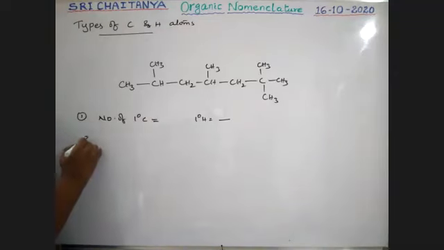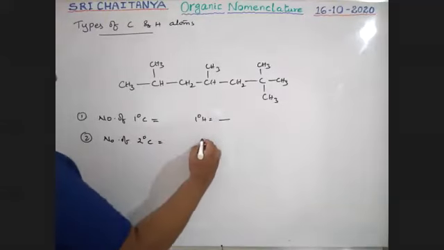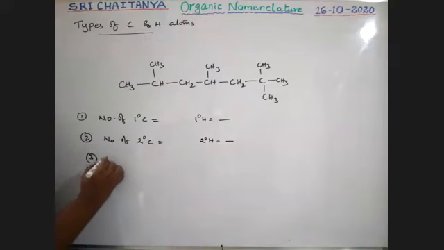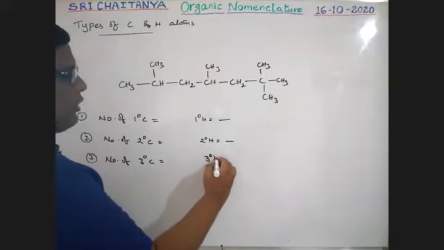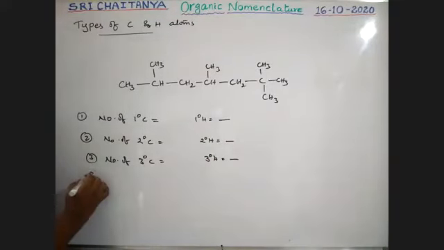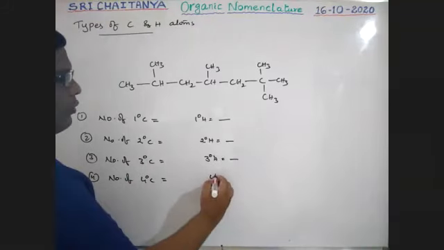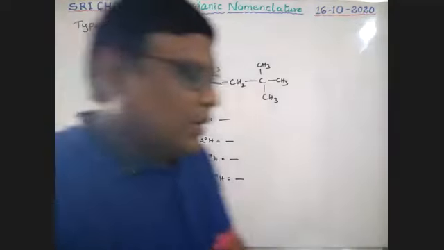Second, the number of secondary carbons and secondary hydrogens. Third, the number of tertiary carbons and tertiary hydrogens. Fourth, the number of quaternary carbons and quaternary hydrogens. Tell me how many primary, secondary, tertiary carbon atoms and hydrogens are available here.